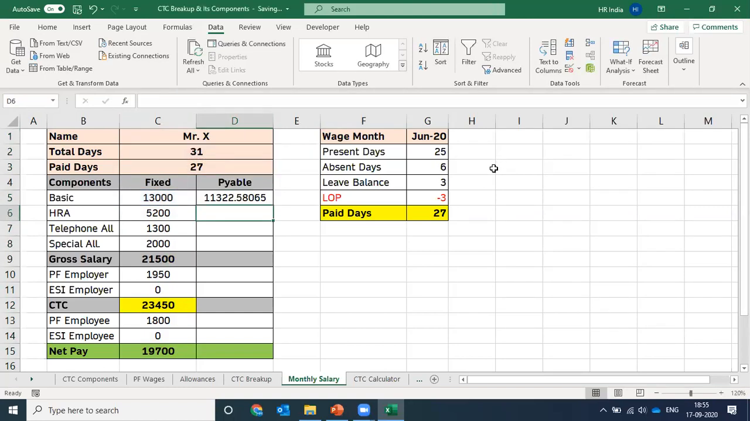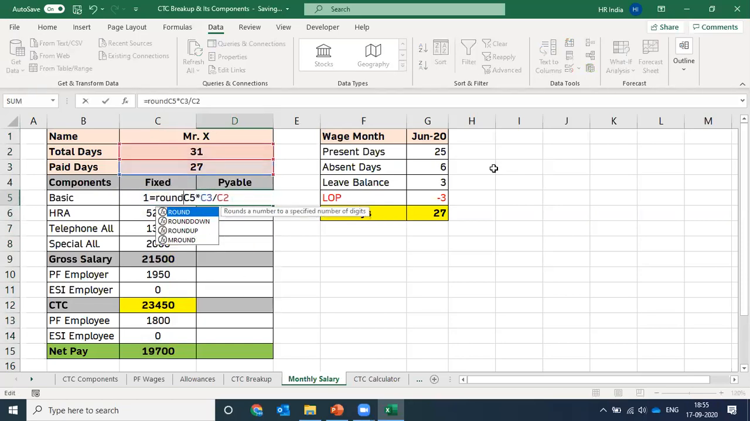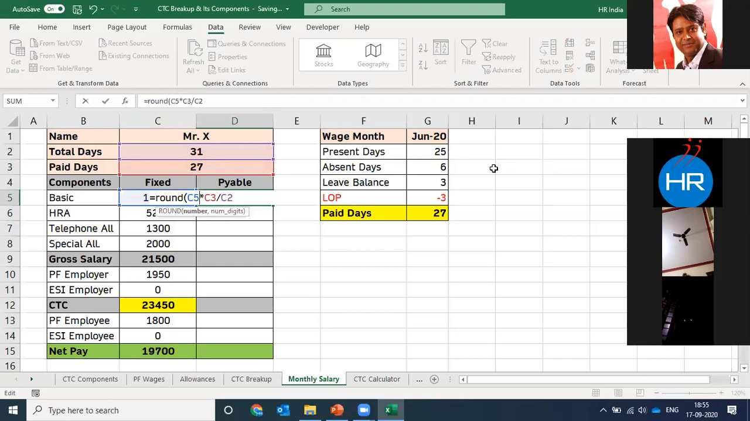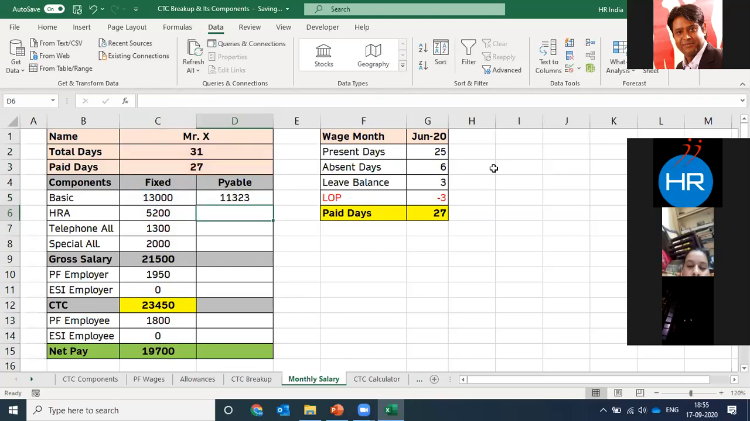Press enter, right? We are getting a figure in decimals. To avoid that, you can just enter ROUND, enter, right? This is the simple formula: fixed component multiplied by pay days divided by total days in a month. The same process shall be done for all these components, right? Same process we have to do. If we drag it, it should calculate all the components automatically on the basis of the pay days.